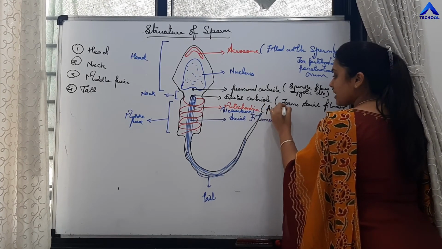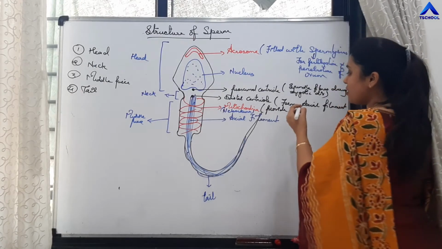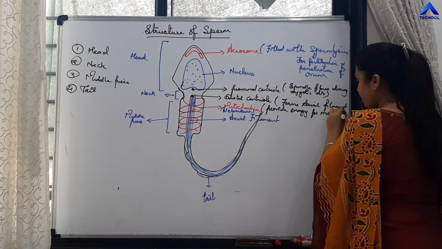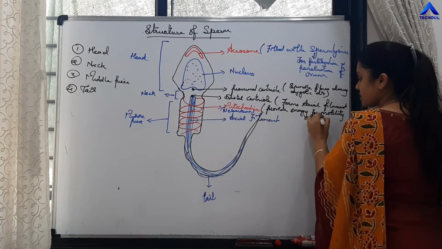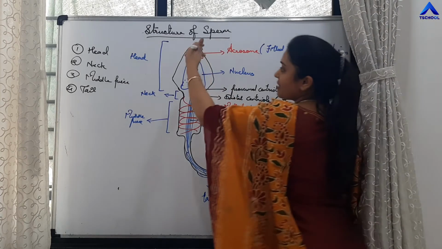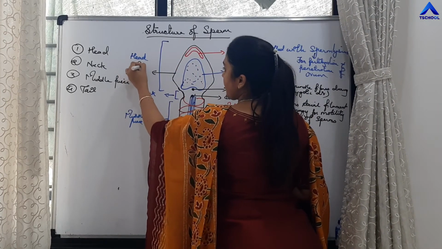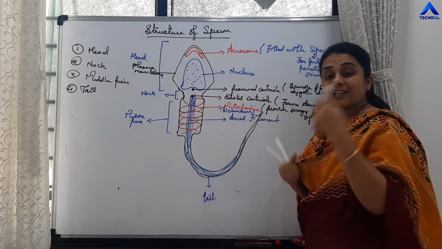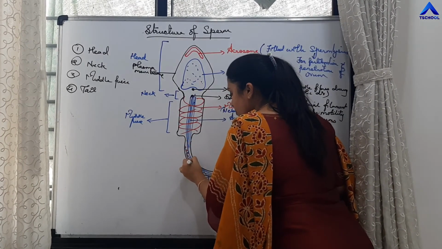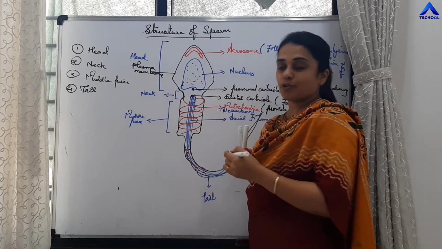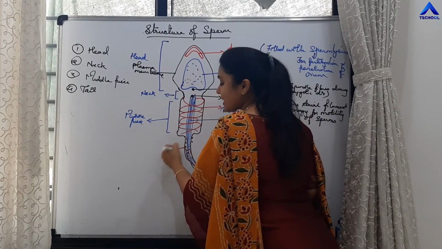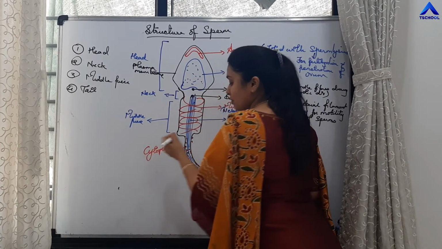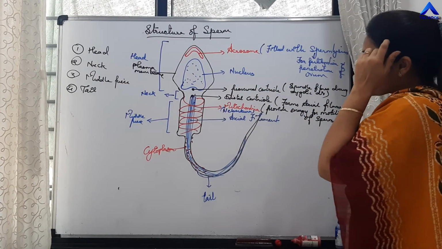So we know mitochondria is the energy powerhouse of the cell. So it provides energy for motility of sperms, right? This is plasma membrane, right? And cytoplasm is present more in the tail portion of the sperm. So where is cytoplasm shifted? Cytoplasm is shifted more towards the tail portion of the sperm, right?